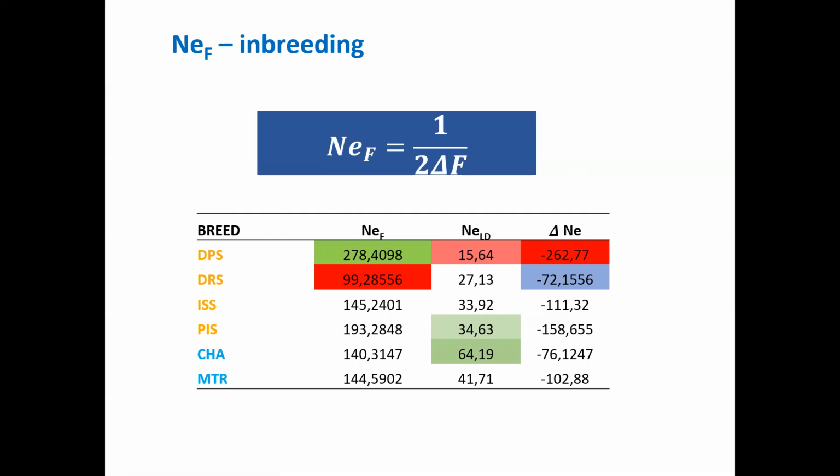Considering that SNeP leverages genome-wide SNP linkage disequilibrium, the data will tend to underestimate effective population size because of physical linkage between SNPs, so we have also calculated inbreeding effective population size. Using delta F for calculating effective population size, it is observed that Dalmatian Pramenka has the largest Ne. This is logical as Dalmatian Pramenka also has the largest population size. Different values were obtained for effective population size as a result of different methods, but also as a result of recently constant population growth in the Croatian sheep breeds.